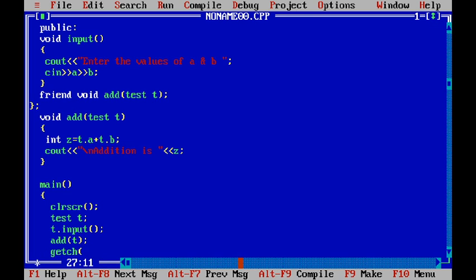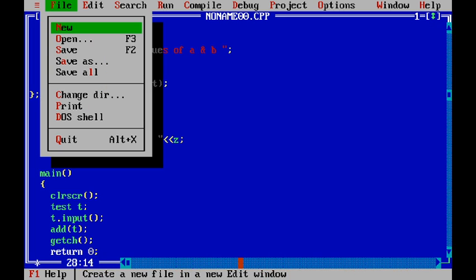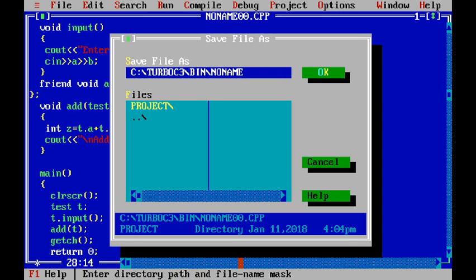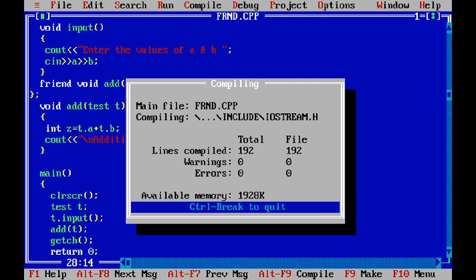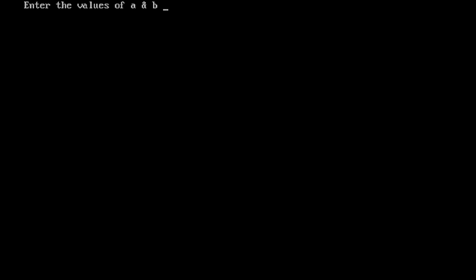Next is getch and return 0. Let's save the program with the .cpp extension. Let's compile the program. Now run the program. So enter the values of a and b. We will first enter the value 10, and the second value as 20. So the addition is 30, right?